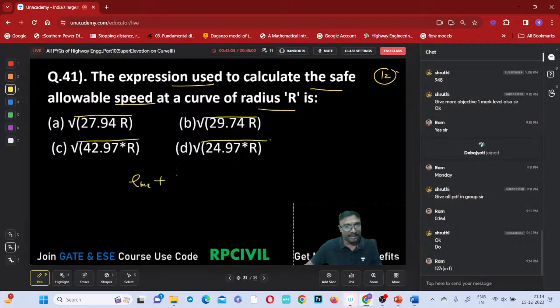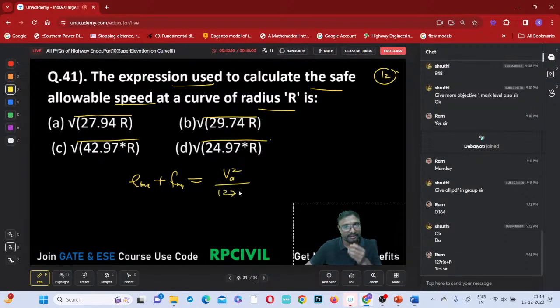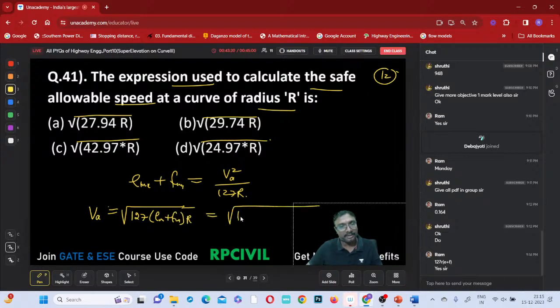If you remember, E max plus F max equals capital V allowable square divided by 127R, no? So V A square equals that. Directly I am writing V A equals under root 127 into E maximum plus F maximum into R. So now tell me how much it comes to be. That is 127 into, what is the E maximum by default? 0.07 plus what is the F maximum? 0.15, into that radius. Simplify and tell me what is that allowable speed, everyone? Under root how much into R are you getting?